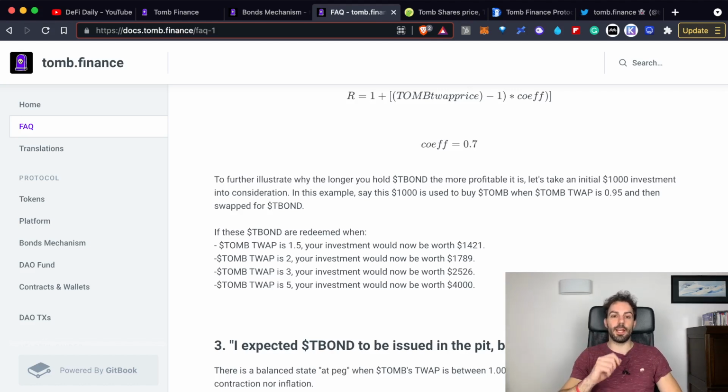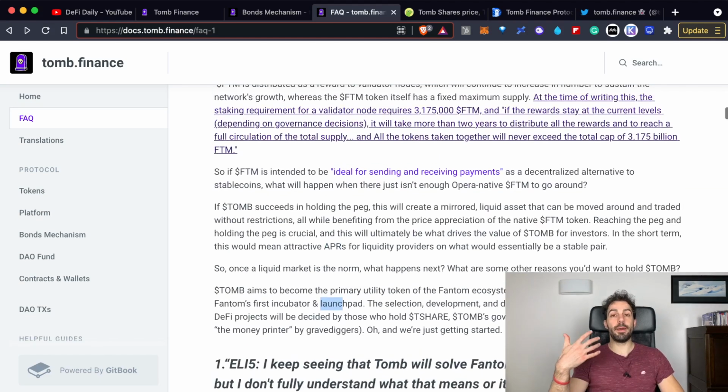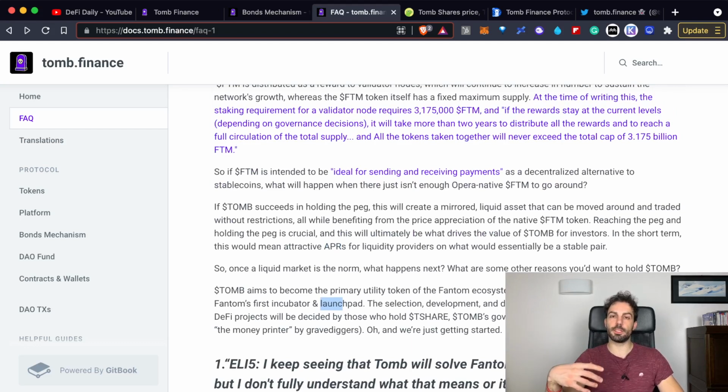What is really nice is that through this mechanism, TOMB Finance is creating a new asset that can be used as a monetary base in the Fantom ecosystem. The major limit of TOMB Finance, apart from the user experience that can be improved, is that right now the use cases for the TOMB token are quite limited. It has been used in a launchpad, as you can see here.